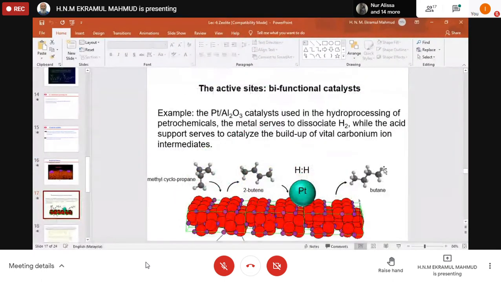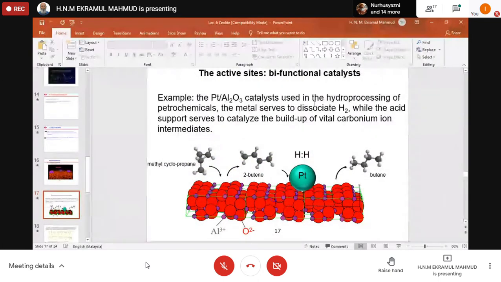Suppose active sites of bifunctional catalysts, for example platinum over alumina. Platinum is dispersed on the alumina catalyst. Platinum is the solid metal, and alumina is also an oxide, Al2O3. Both are inorganic.